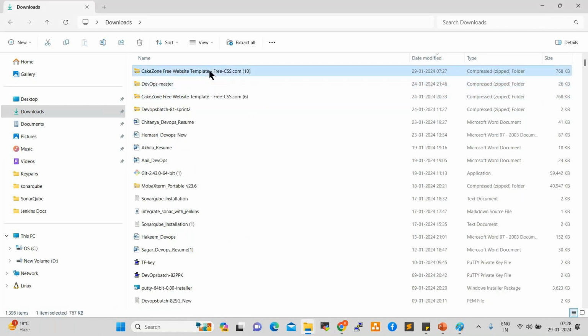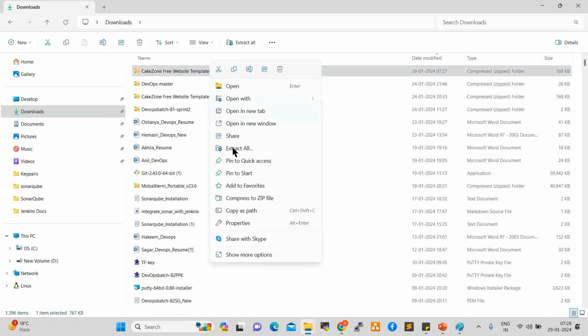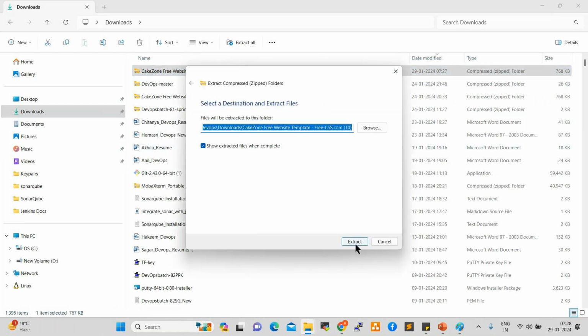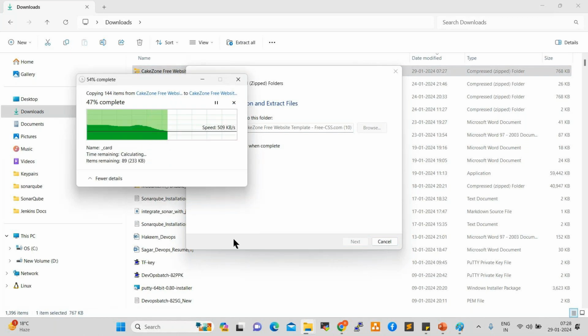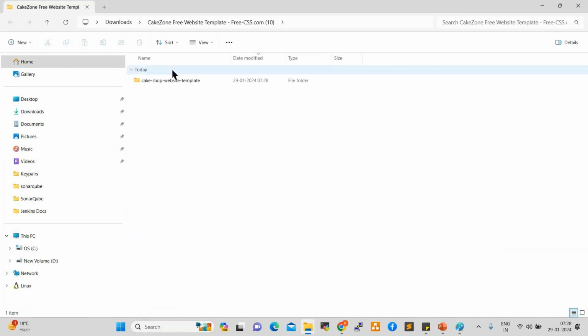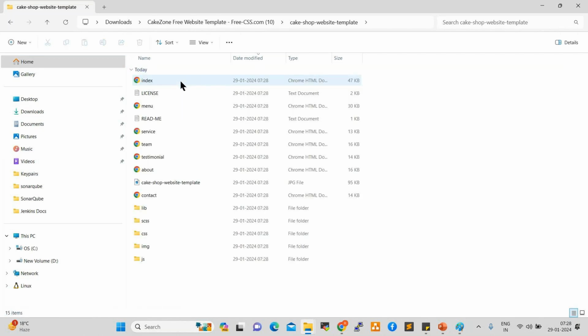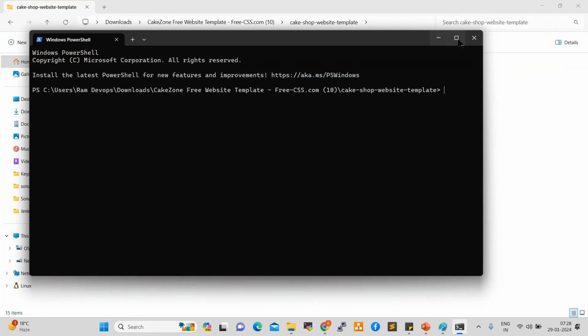Right click on this. This is zip format, so extract all here. This is the extracted folder. Open this folder. In this folder, I will right click and open terminal. For example, I want to show you the HTML code. So open this terminal.